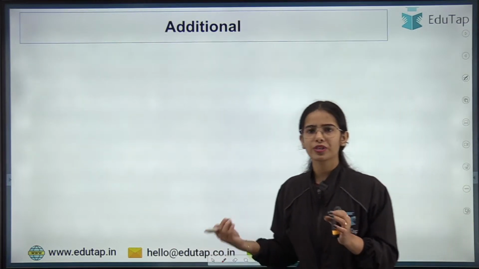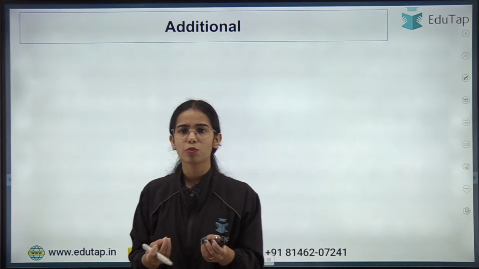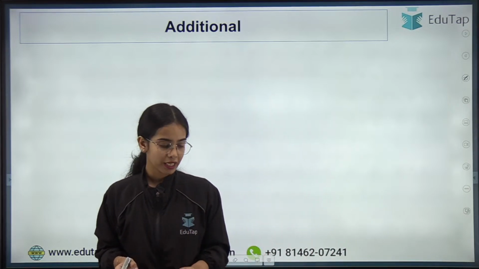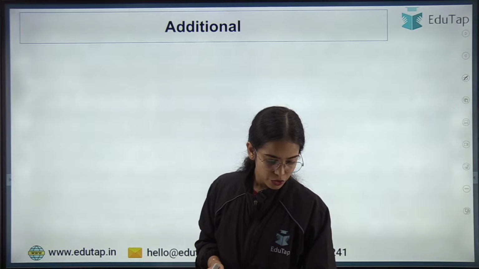Now some additional points, just 2-3 small points are left. Till now, does anyone have any confusion? Any confusion?